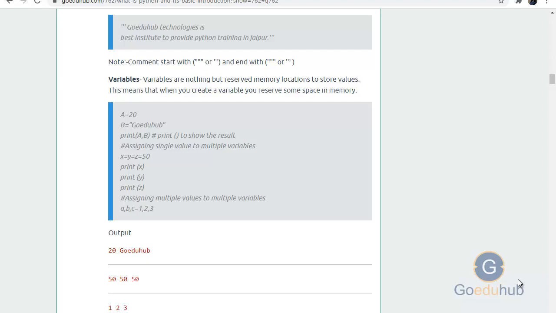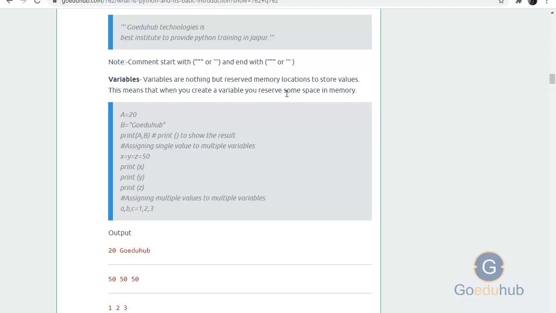Welcome back. Now we will study Python variables. Variables are nothing but reserved memory locations to store values. This means that when you create a variable, you reserve some space in memory. And in Python, we don't need to specify the type of variable because Python automatically takes the variable type. Variable names can be a group of both letters and digits, and they have to begin with a letter or an underscore.